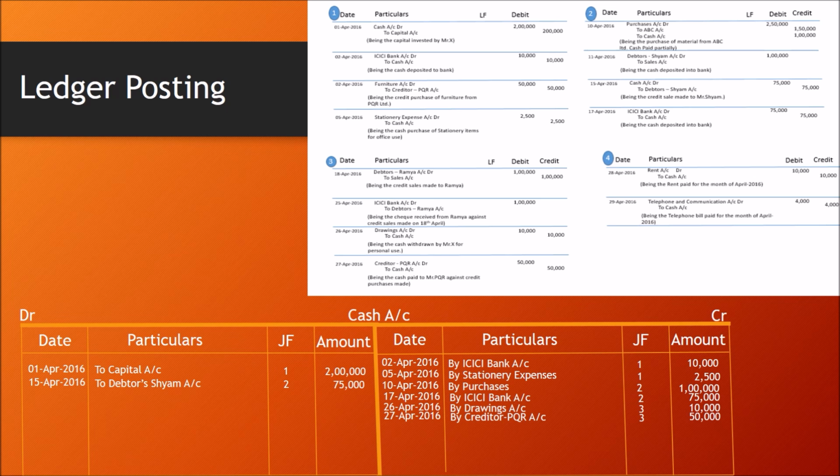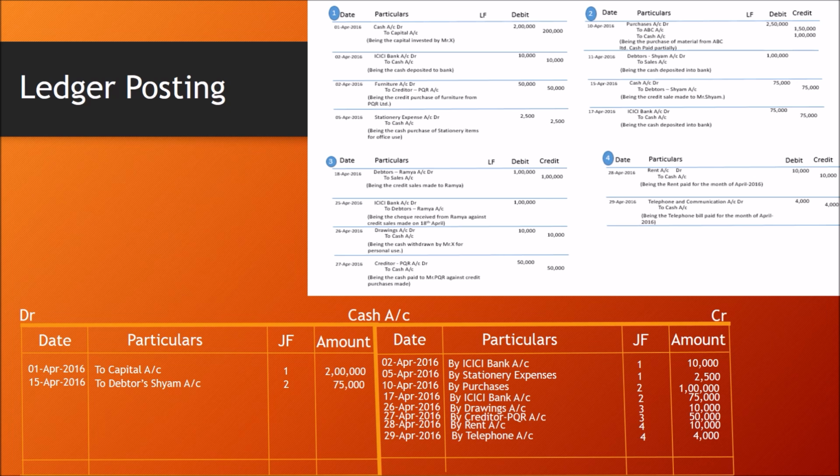And the last page, page number 4, rent account to cash account. So cash account is on the credit side. Again on the credit side, 28th April 2016, rent account debtor to cash account. So I'm writing here 28th April 2016, by rent account, journal folio page number 4, amount is 10,000. Same way on 29th April, telephone to cash, again on the credit side, 29th April, by telephone account, rupees 4,000. This is how we have to post transactions to the ledger.